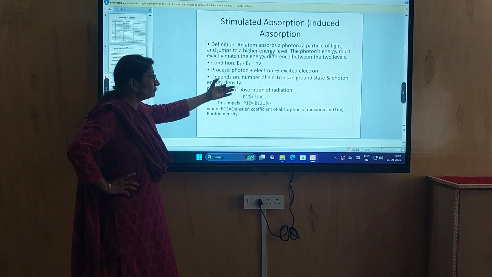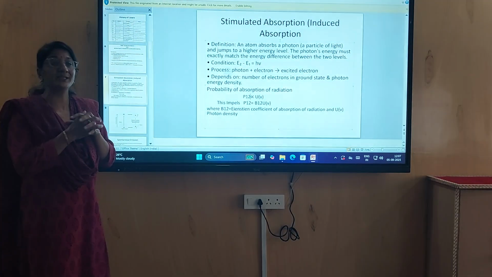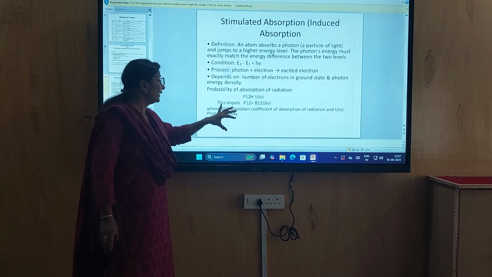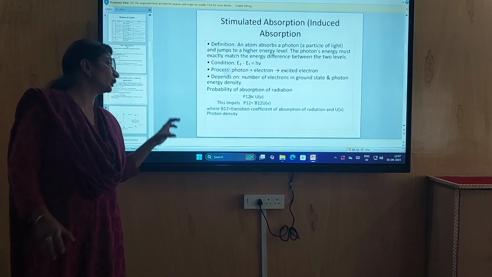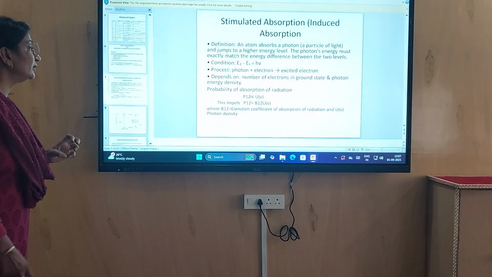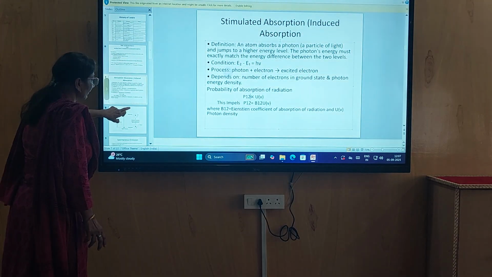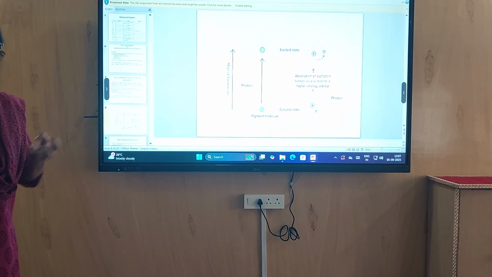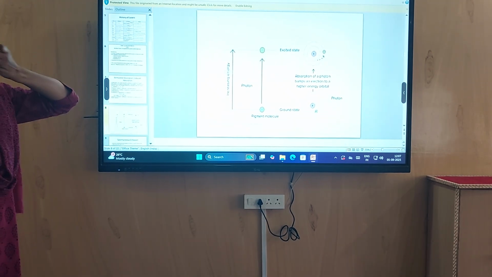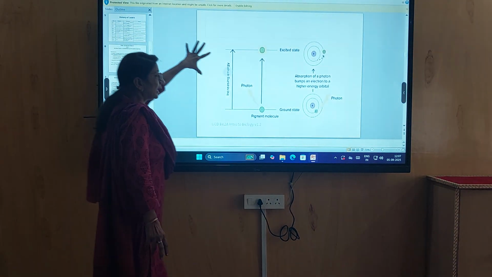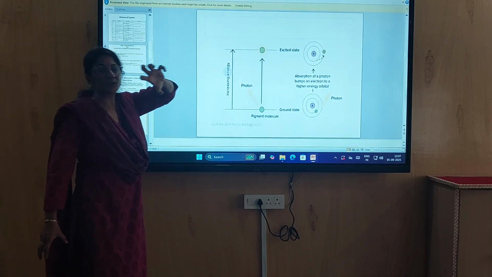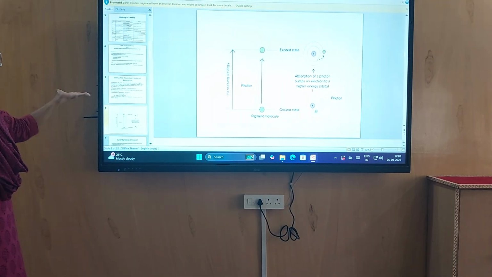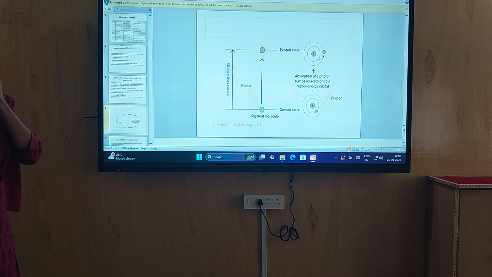This implies that P12 is equal to B12 U nu. Here B12 is the Einstein coefficient of absorption of radiation and U nu is the photon density. In the diagram you can see how energy is absorbed by the atom and it is excited to the higher energy level. This process is called absorption of radiation.